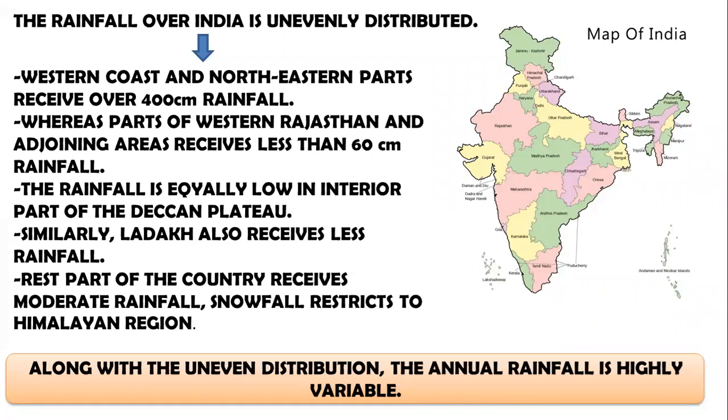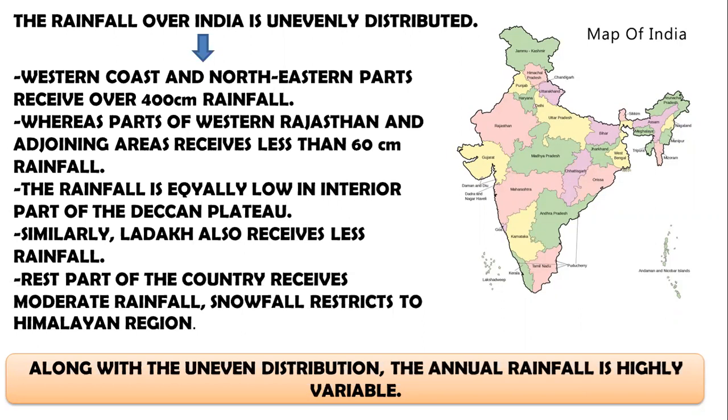There are places which receive a rainfall as high as 400 centimeter. On the other hand, there are places that receive rainfall as low as you can say 60 centimeter. So this shows that the distribution of rainfall is highly uneven over the Indian peninsula.